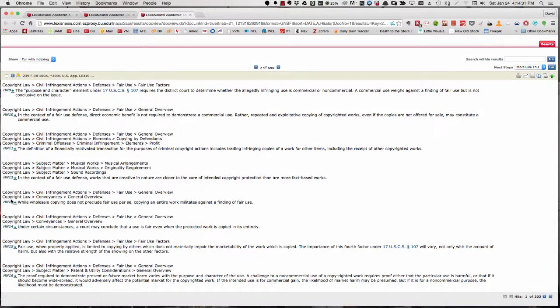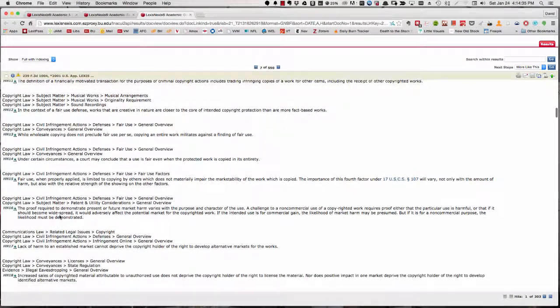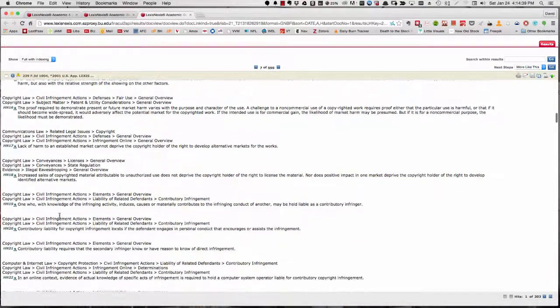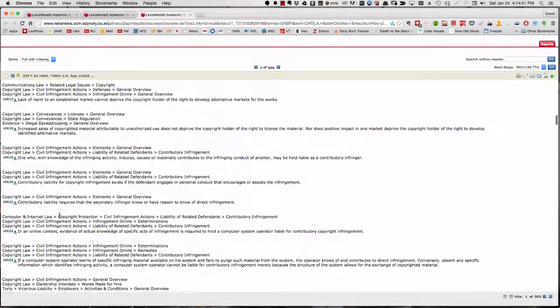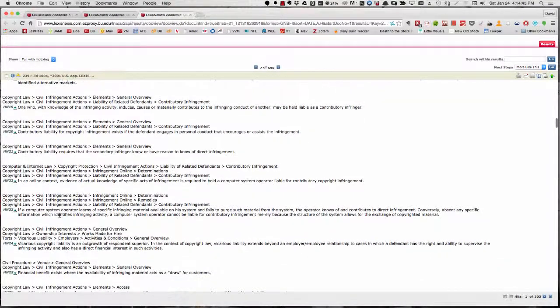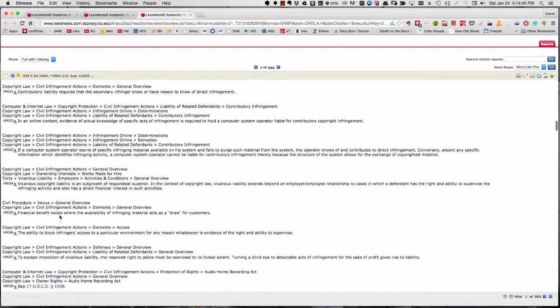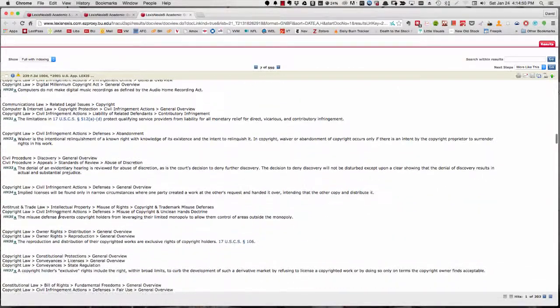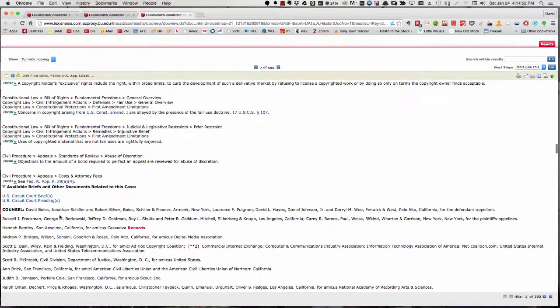And you'll see that these are all marked headnote 13, headnote 14. And it just breaks the case down into points of analysis that might be useful to a lawyer researching the case and wants to use it in the future, or refer back to it in the future. So we scroll through all of this. You see there are quite a few of them.